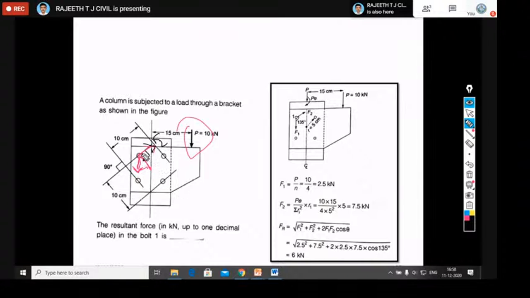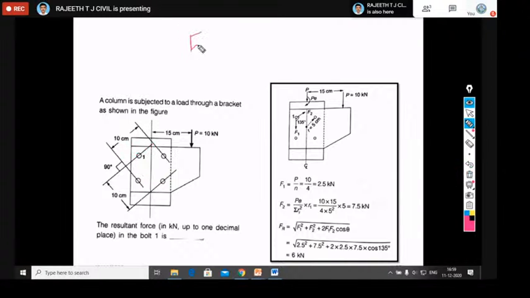So what is the angle between these two? It is 90 plus extra. What is that extra? 90 plus 45 degree, that is 135 degree. No need to calculate it here, you can do it manually, no need to apply tan theta and all. The angle between F2 and F1: you can clearly see here, this is 90 degree plus 90 by 2, which is 45. So the angle between F1 and F2 here is 135 degree. As of now, we know the R value is 5 millimeter and theta here is 135 degree. Now we can go for calculation of F1.